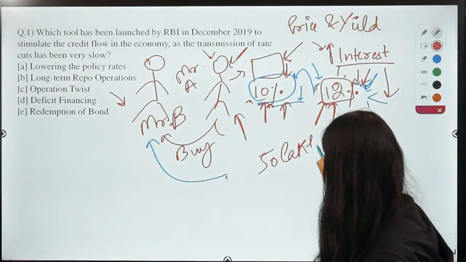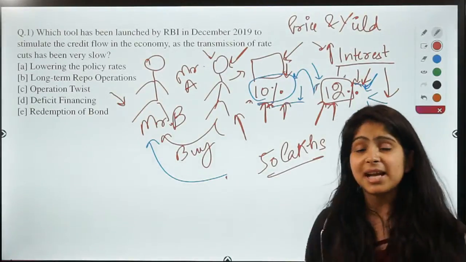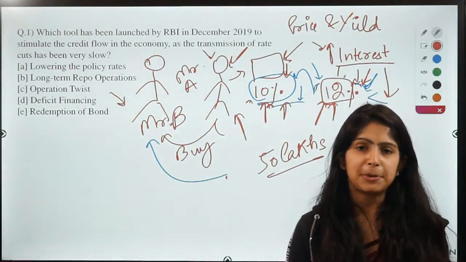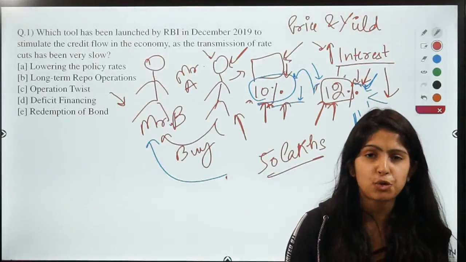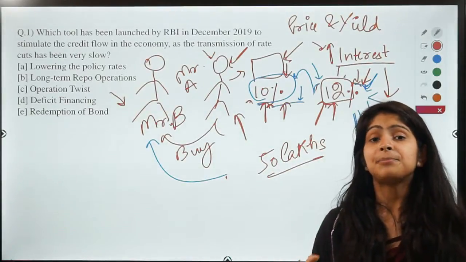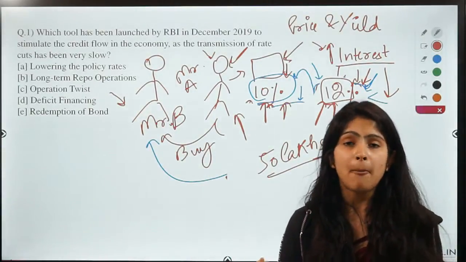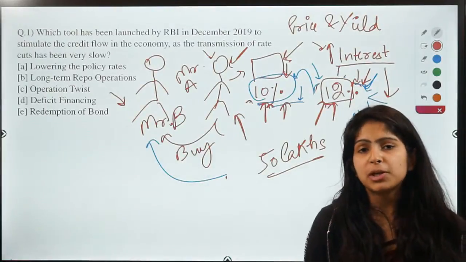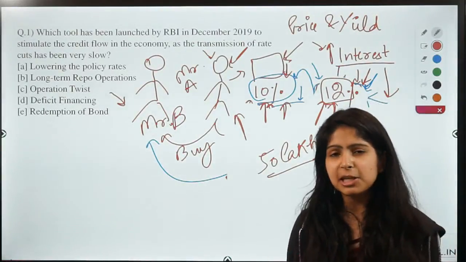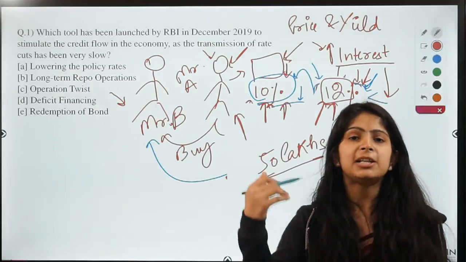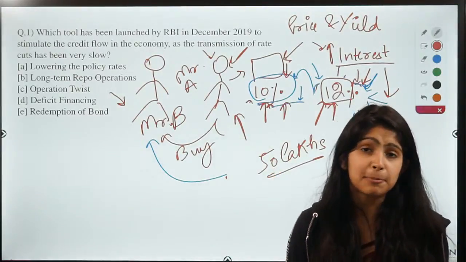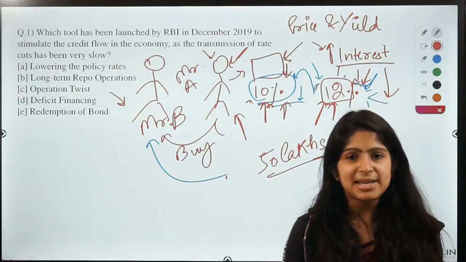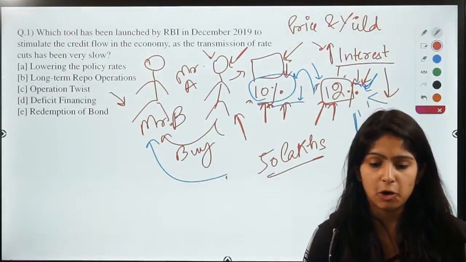But now the buyer discovers that there is some sort of problem with the property. There is a legal dispute going on with the property, and now the buyer does not want to buy this house. Now what would a seller do? When there is a defect in the product, what does the seller do? He tries to reduce the price of the product so that the buyer buys it and gets compensated for the loss.